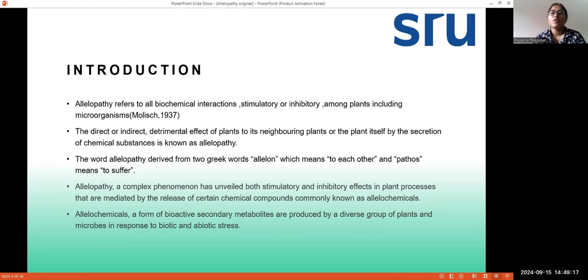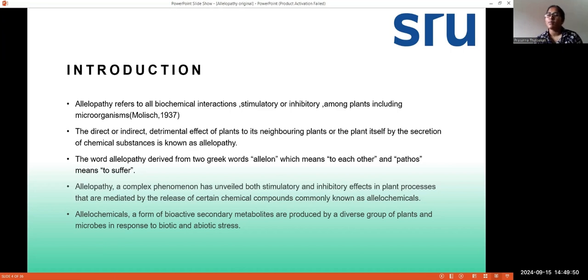And allelopathy is a Greek word, derived from two words, allelon, which means to each other, and pathos, which means to suffer. And allelopathy can also be defined as a complex phenomenon that has unveiled both stimulatory and inhibitory effects in plant processes that are mediated by the release of some kind of chemical substances, and those chemical substances are usually known as allelochemicals.